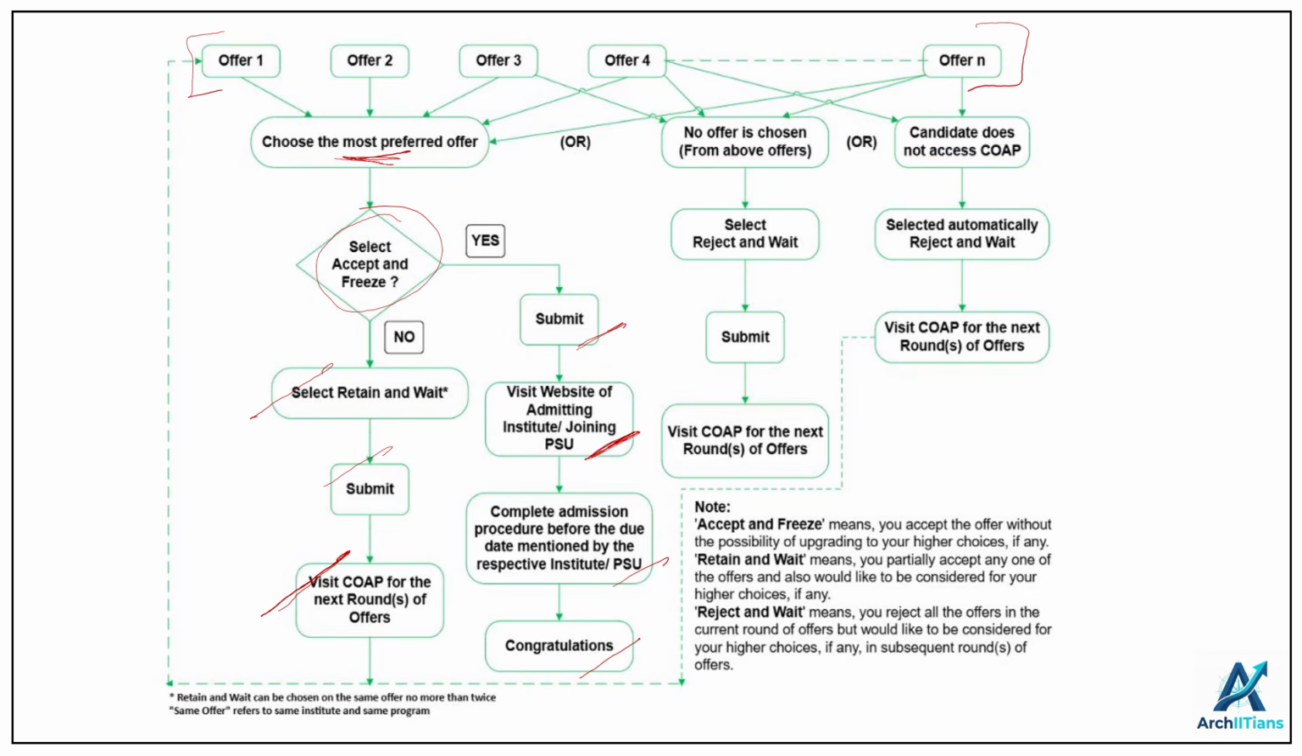The next is you are made some offers, but you do not choose any of those particular offers. So you can select reject and wait, and then submit, and again visit the COAP portal for your next processing. And if the candidate does not log into their COAP portal or does not make any particular choice, all the choices from that particular round will automatically be rejected. But you won't be out of the game. You will still be considered if you can be offered some better preference in your list. But for that particular round, all the offers will be considered rejected.